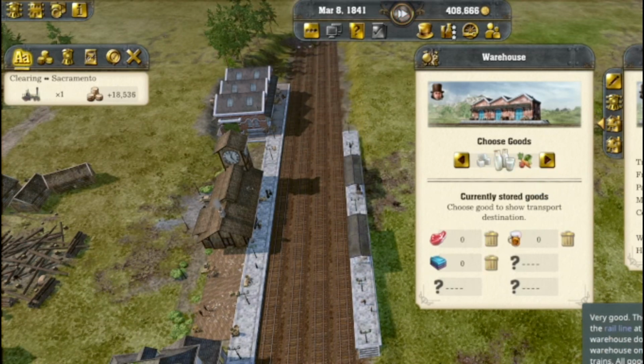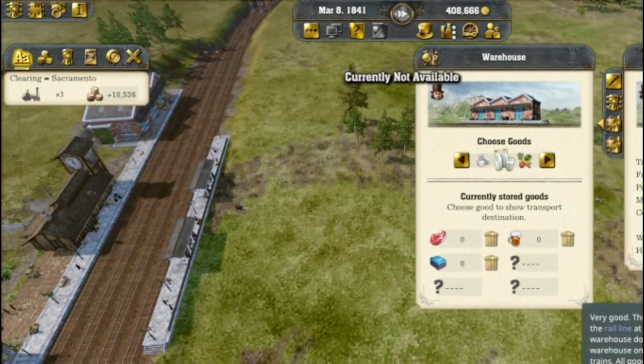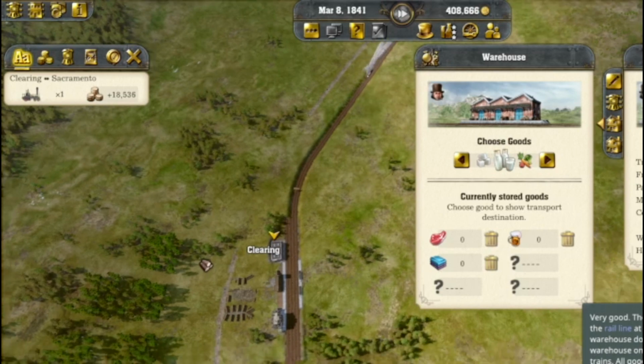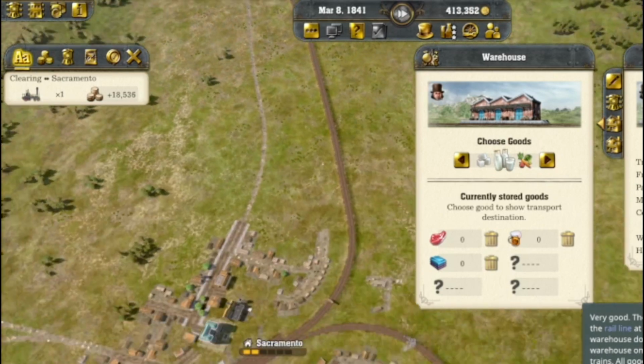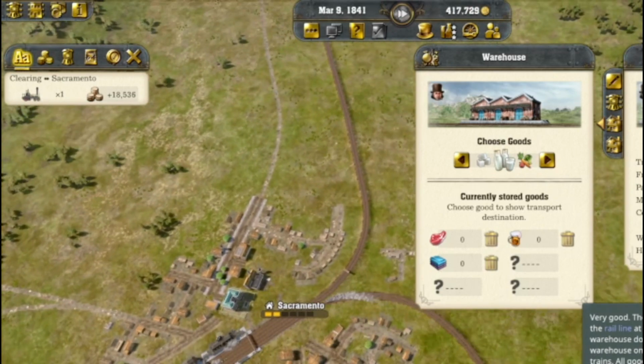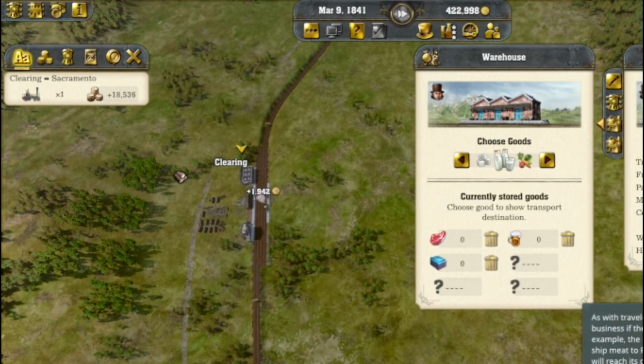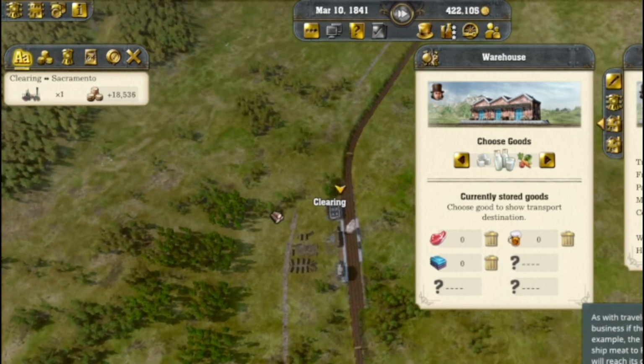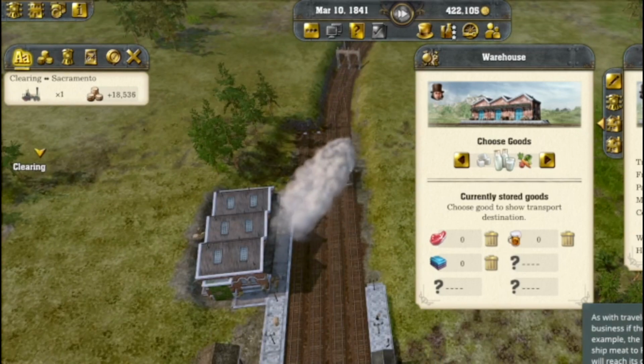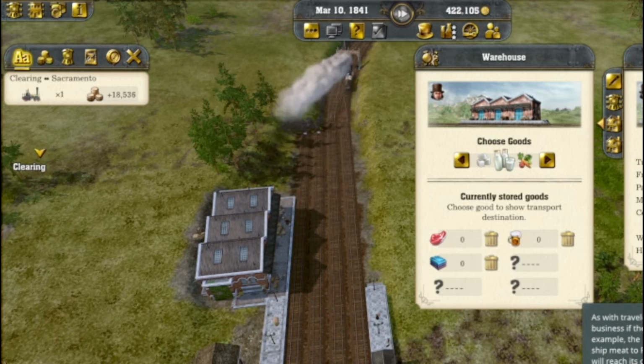Very good. The goods selected by you can now change the rail line at the warehouse. Note, the goods in the warehouse do not belong to you because the warehouse only serves as a stopover for changing trains. All goods already have a fixed destination. As with travelers and mail, freight is only shipped by a business if the destination can be reached by rail.